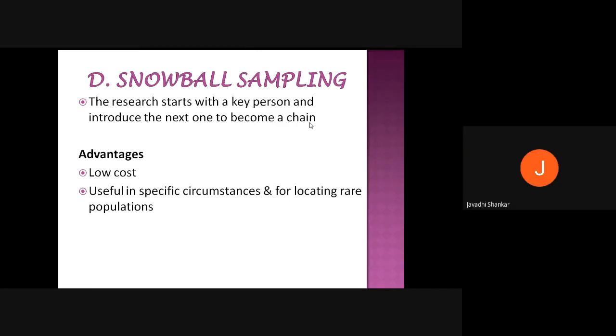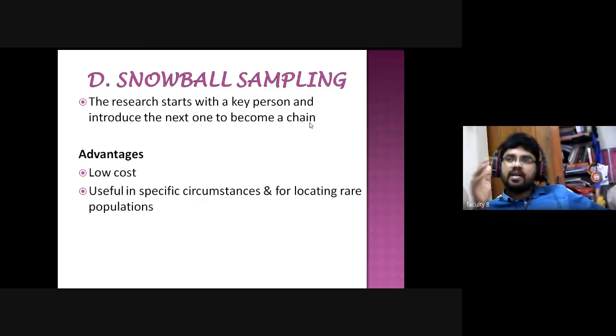Simple. For example, if you belong to Bihar, you can ask when they are introducing themselves. So you told that you are from Bihar, for example. When somebody is from Bihar, you simply can catch in: I am also from Bihar. So where is your location? Where is your native place? Right? So that is how we can catch the rare population. Am I right, dear students?